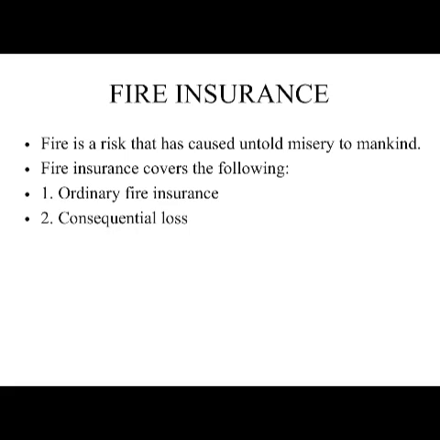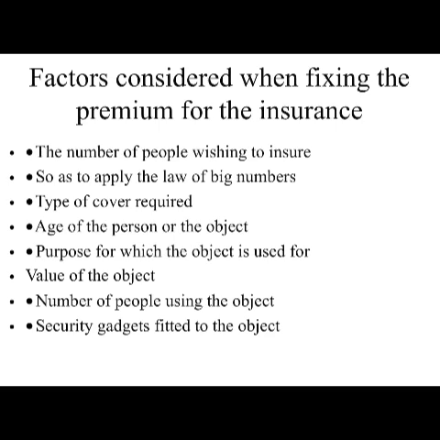It covers personal, business, and buildings, and so on, that are damaged by what? The fire. Let us talk about consequential loss insurance. This is the loss of profit suffered as a result of uninsured risks. So for example, a person who has a retail shop. In case they lose their properties or they lose their profit, this is when they get this insurance, for the consequences of what the fire caused.